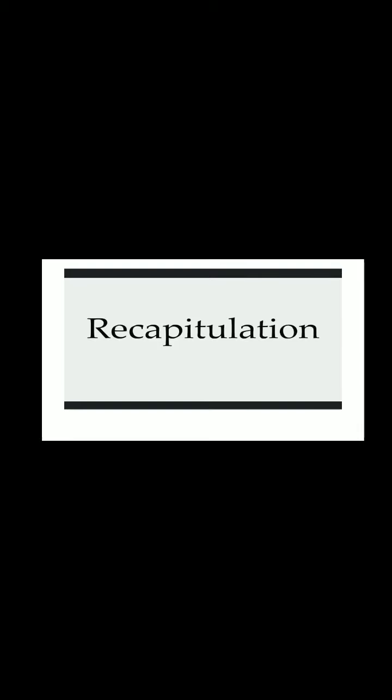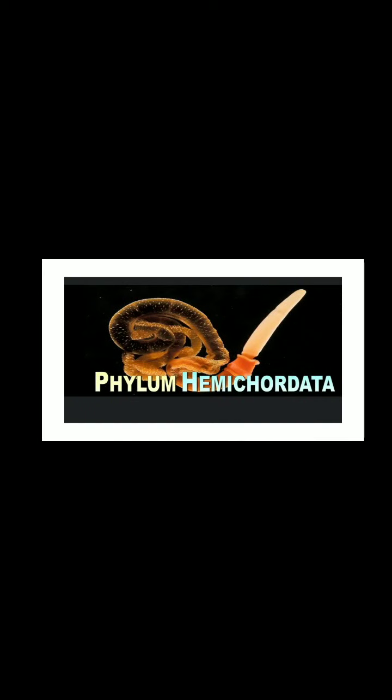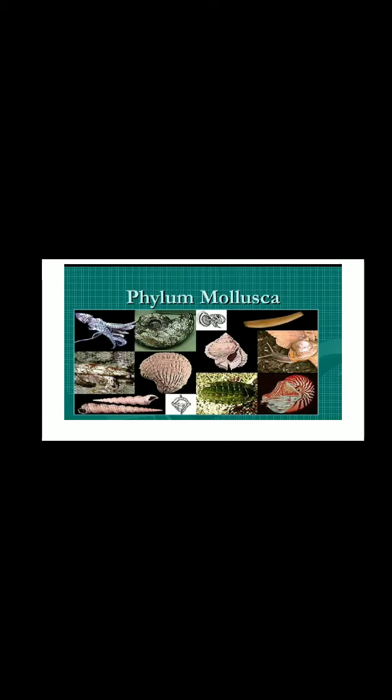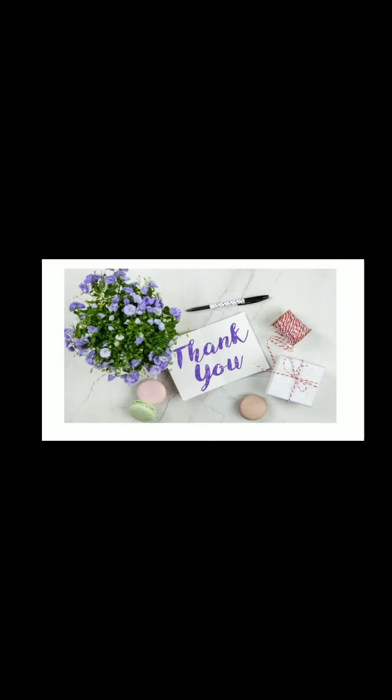So, in today's class, we have discussed 3 phyla. Phylum Mollusca, phylum Echinodermata, and phylum Hemichordata. Phylum Mollusca, soft-bodied animals. Phylum Echinodermata, spiny-skinned animals. Phylum Hemichordata. Example, Balanoglossus. Thank you.